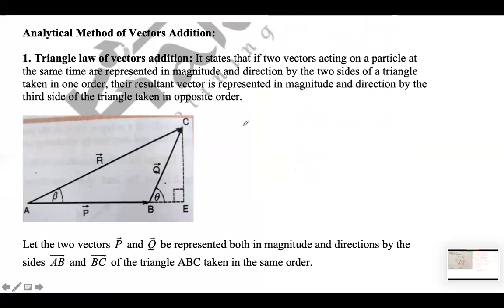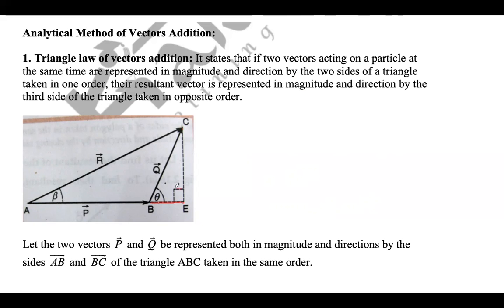Now, the analytical method of vector addition. What we just saw was the geometrical method. Now we will see the analytical method, meaning how we solve vectors by the algebraic method, the triangle law of vector addition. In the triangle law of vector addition, we have a vector AB, let's say, and BC, and then we have AC. We drop a perpendicular from C on AB extended.